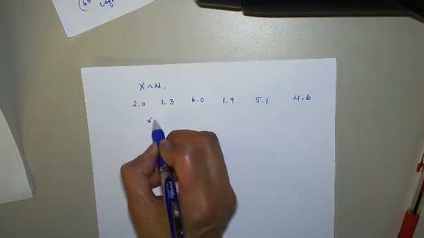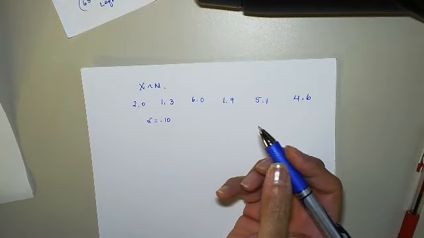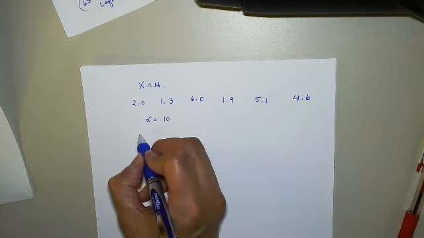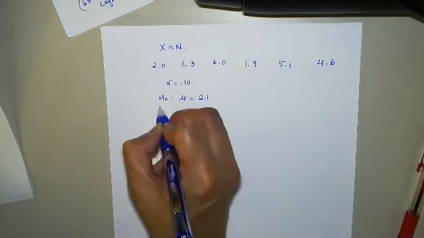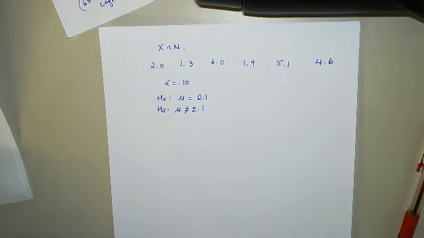At the significance level alpha equals 0.10, we will see if there's reason to believe that the mean life of the heat pumps is different from 2.1. H0: mu equals 2.1 or HA: mu not equal to 2.1?